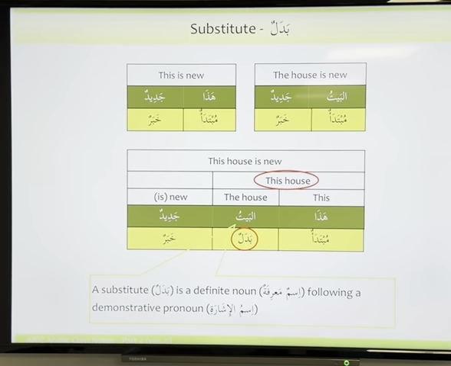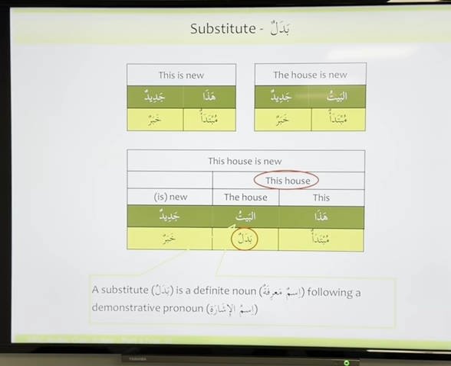Does that make more sense? Now if I say hadha al-qalamu jadidun, this pen is new. Does that make sense? So now two things to notice. If hadha is followed by a noun which has alif and lam, that is called badal. And you will translate it with this house. Okay, this house. Now we are specific about something we are talking about.